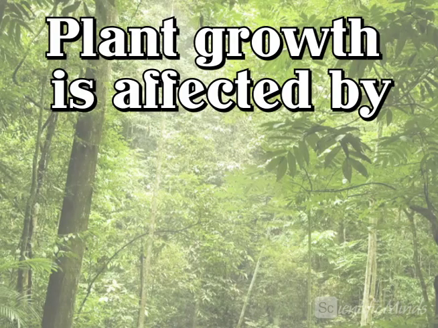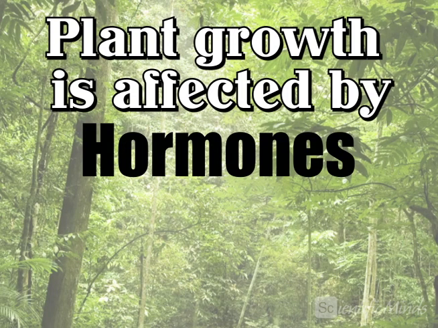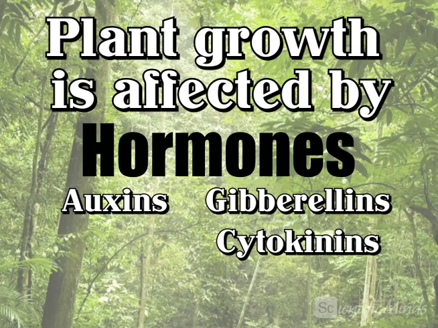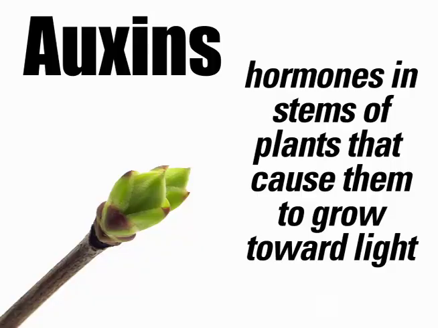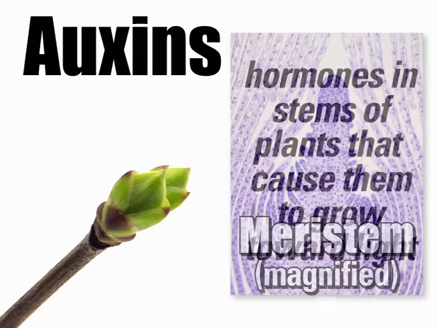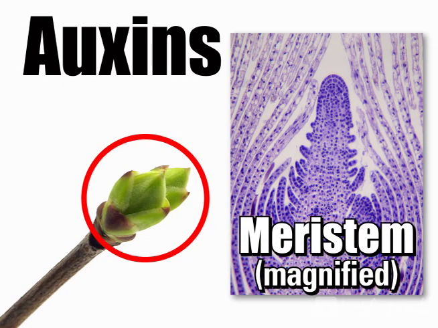While external factors are important, plant growth is also affected by chemicals called hormones produced within the plant. Plants produce 5 hormones that help regulate different plant processes. Auxins are hormones produced in the stems of plants that cause them to grow towards the light. The meristem at the tip of a plant shoot also produces auxins that move down the plant stem and keep the sides of the stem from producing growth.